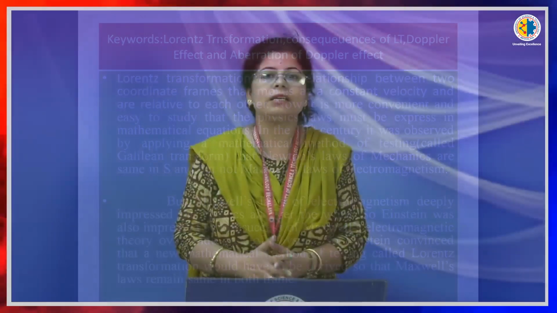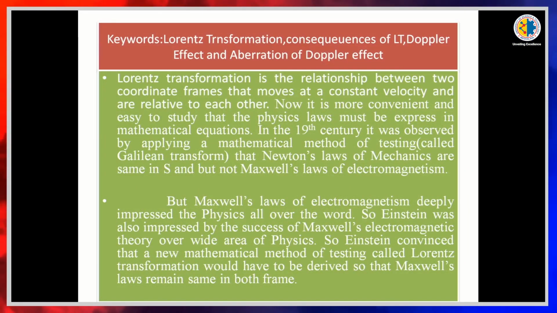As we have discussed earlier, Lorentz transformation gives the relation between the coordinates of a particle which moves with respect to S frame and S dash frame, and whose coordinates are x, y, z, t with respect to S frame and x dash, y dash, z dash, t dash with respect to S dash frame. When the velocity of the moving frame is very high, very close to the speed of light, then Lorentz transformation is applied. But Maxwell's laws of electromagnetism deeply impressed physics all over the world.